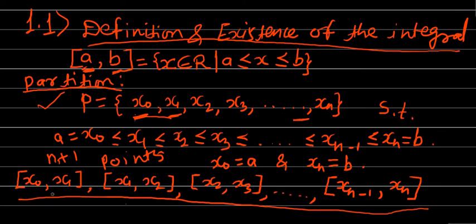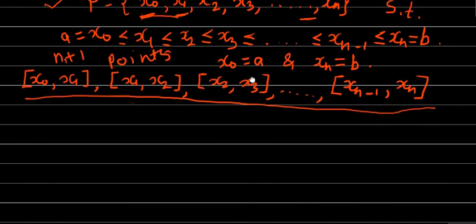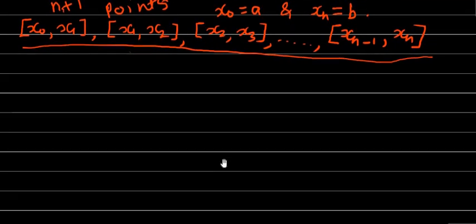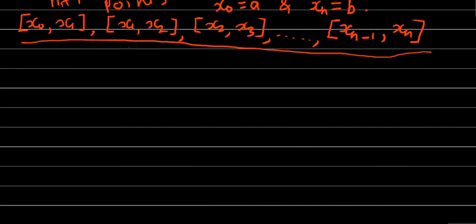Similarly, the lengths of these subintervals x0 to x1, x1 to x2 and so on: the length of the first subinterval, that is x0 to x1, is x1 minus x0. The length of the second subinterval, that is x1 to x2, will be x2 minus x1, and so on. The length of the last subinterval, that is xn minus 1 to xn, will be obviously xn minus xn minus 1. Okay, in this way we have the lengths of the subintervals.